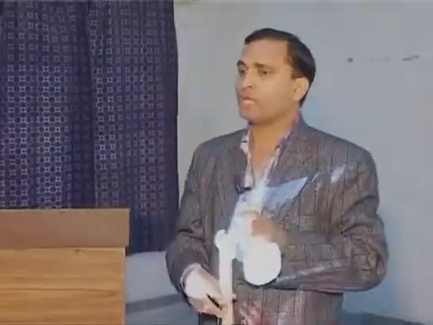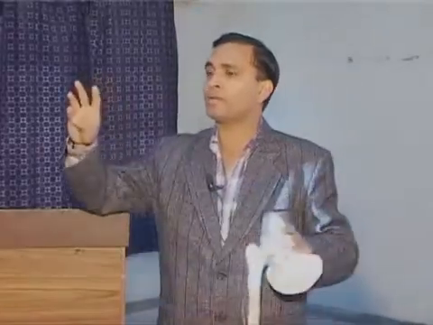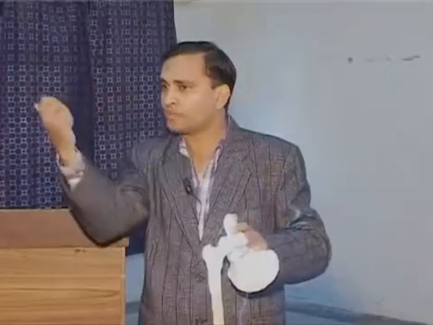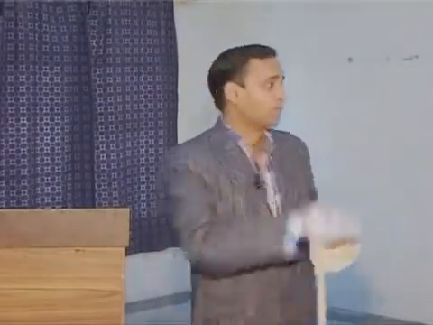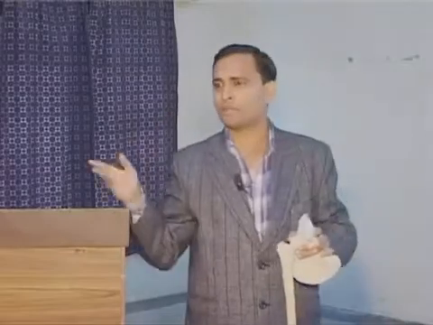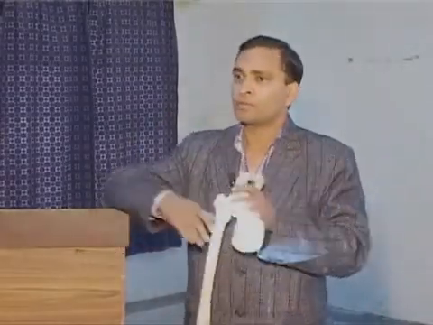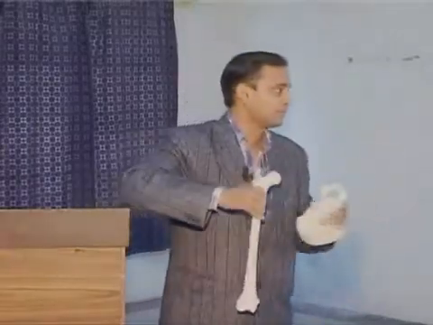The movements which occur within the joint are known as arthrokinetic movements. They are mainly gliding, spin and rolling. And the movements we are discussing, extension, flexion, abduction, adduction, are osteokinetic movements. Clear? We will discuss them one by one.